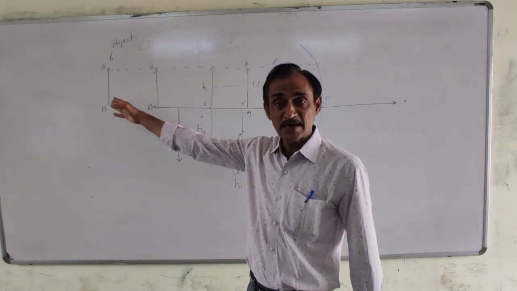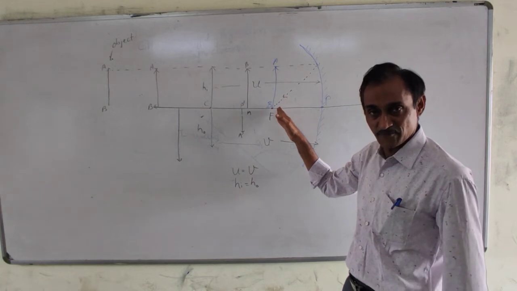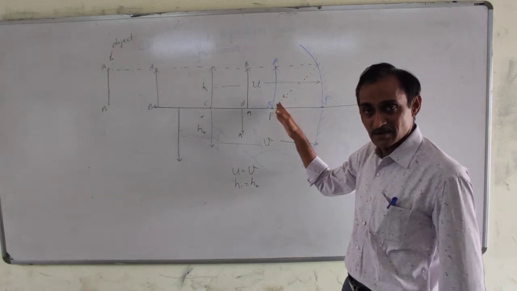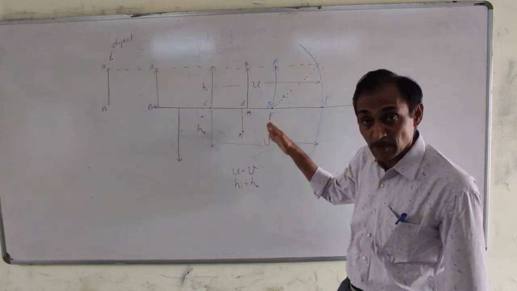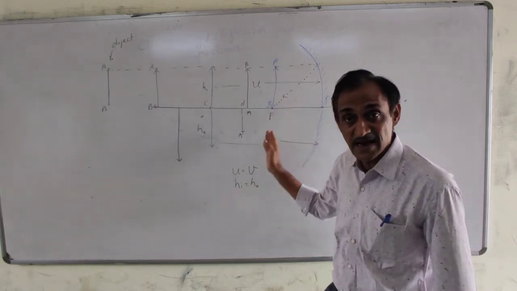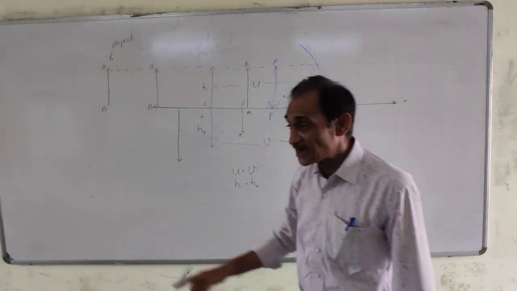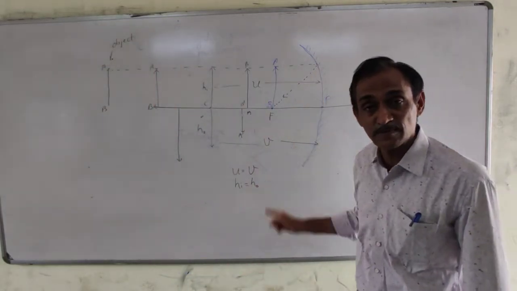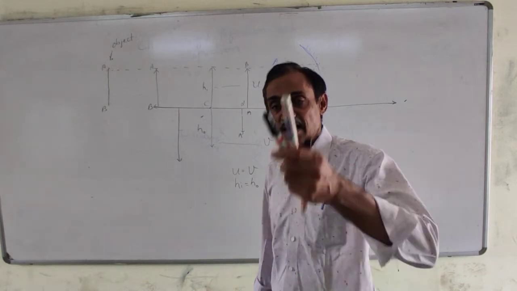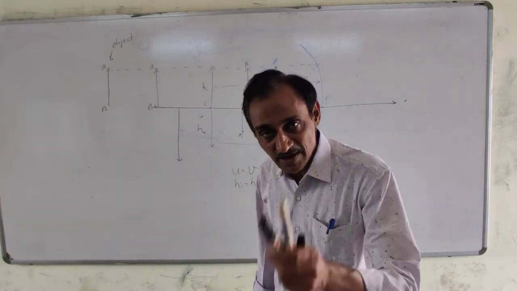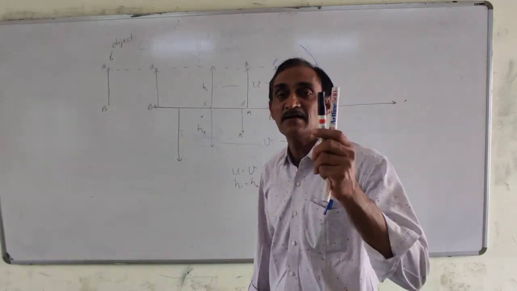When object is at infinity, image is on F. Now if object is on F, on principal focus, then image is at infinite distance. If object is placed on principal focus of concave mirror, image is enlarged, very very large, at infinite distance and real.